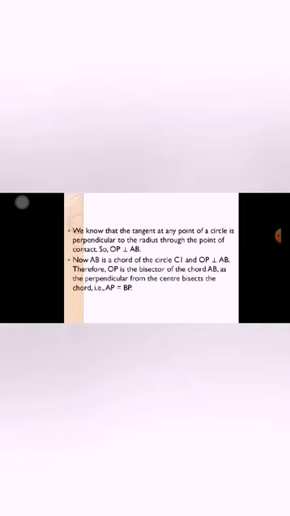Let us join OP, then AB is a tangent to C2 at P, and OP is its radius. We know that the tangent at any point of a circle is perpendicular to the radius through the point of contact. So OP is perpendicular to AB. Now AB is a chord of the circle C1 and OP is perpendicular to AB. Therefore, OP is the bisector of the chord AB. As the perpendicular from the center bisects the chord, AP equals BP.